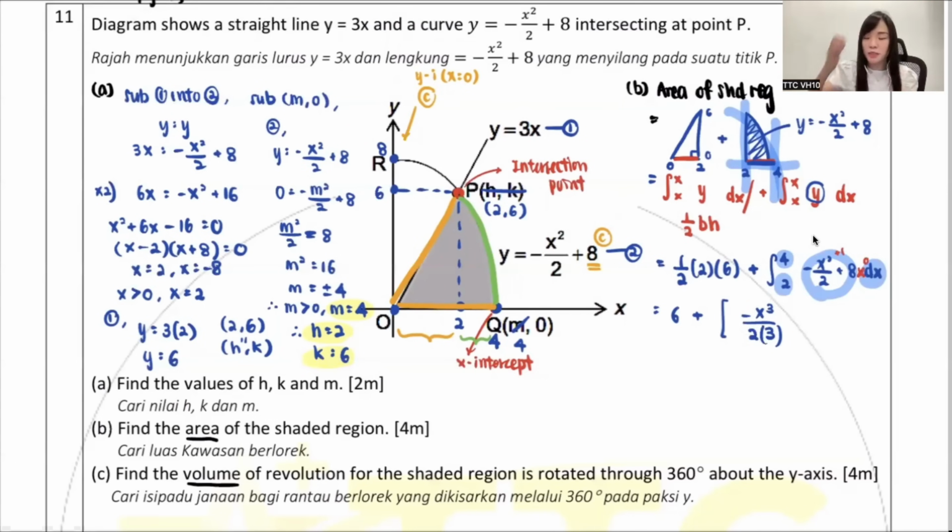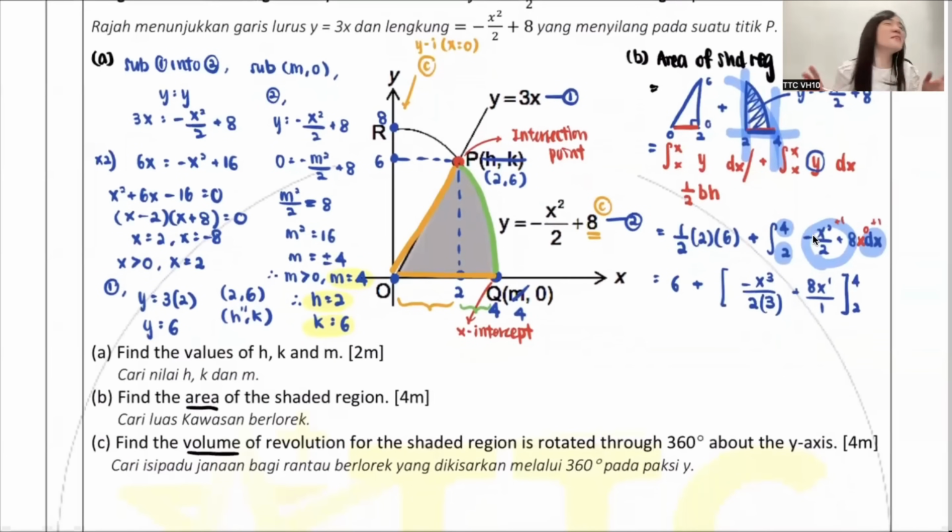Then it will be x power 0. So the 0, you plus 1, then power 1 over 1. So isn't it plus 1, divide. Usually, when we integrate, we write a +c. But now we won't write a +c because I have numbers to sub. So I will put 4, 2 at the right side. I expect I don't need to teach this, my dear. I'm revising, I'm not teaching. So now I will sub inside.